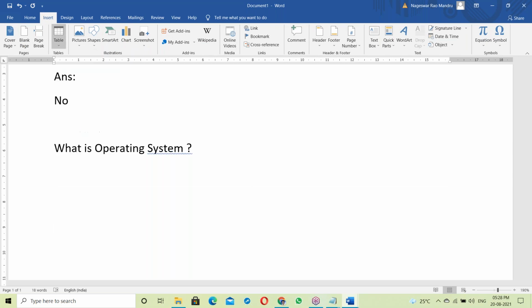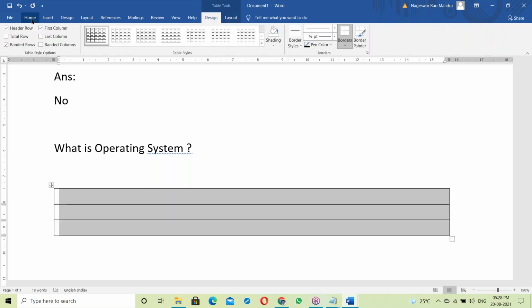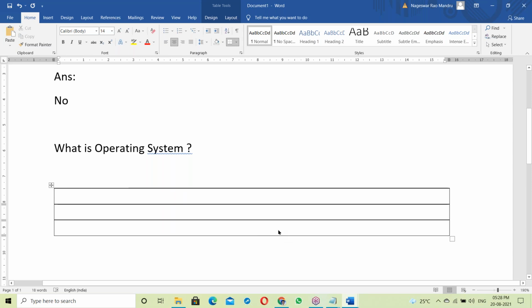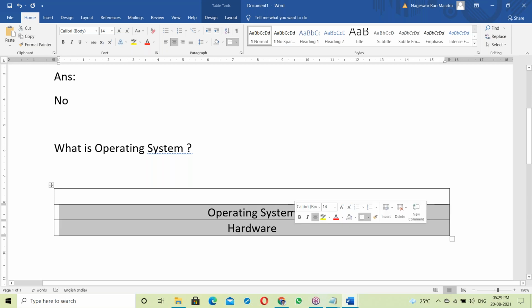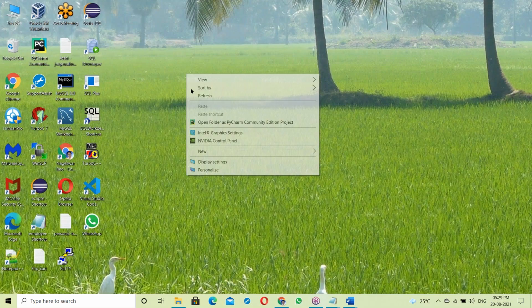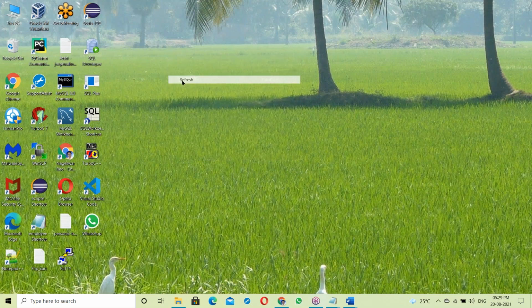Suppose you purchase a laptop, the hardware. Once you purchase the laptop hardware, the vendor will provide it with OS included. They will set up the OS on top of the hardware. Once the OS setup is done, our system is ready. This is my computer with OS.